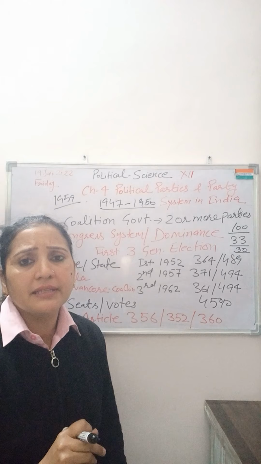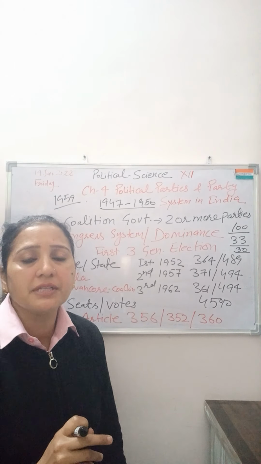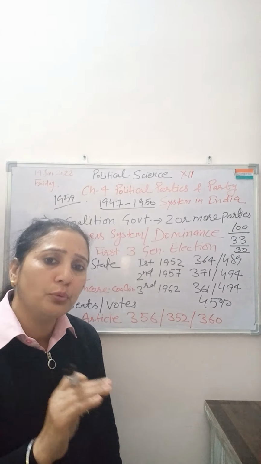So dear students, what is coalition government? What do you mean by coalition government? To form the government, every party needs to form a majority. Sometimes it happens that a single party is unable to form a majority. So what happens in that case? In that situation, two or more than two political parties can come together and form the government, and that type of government is known as coalition government.